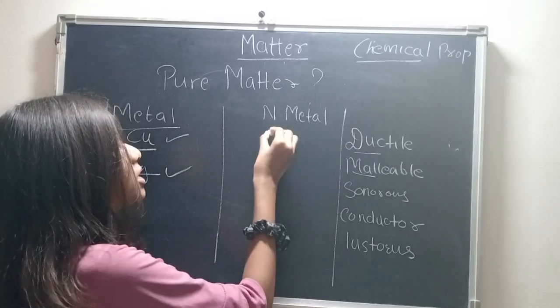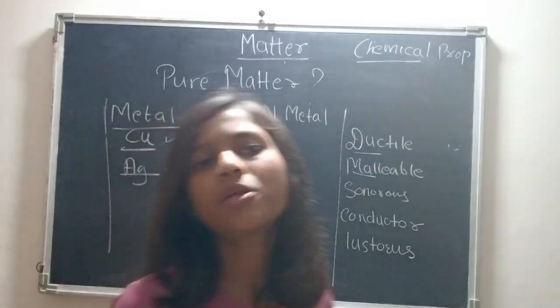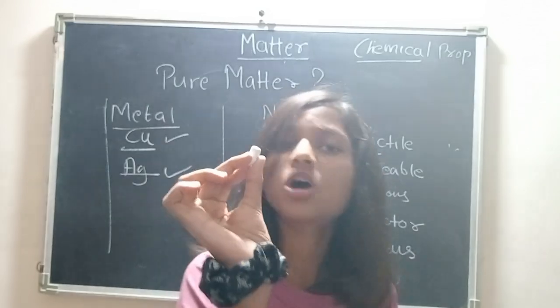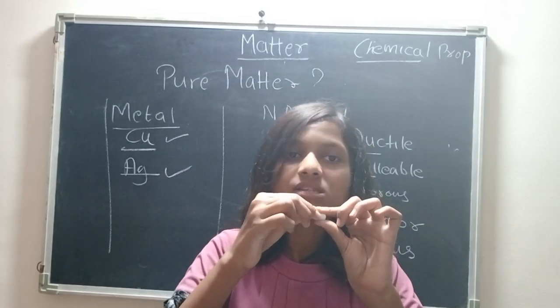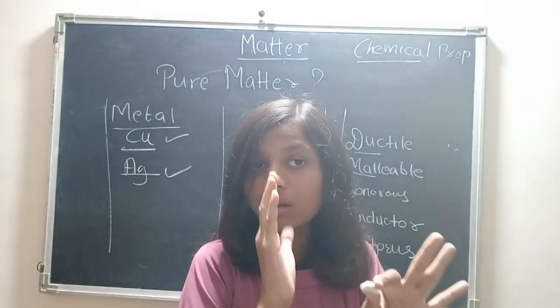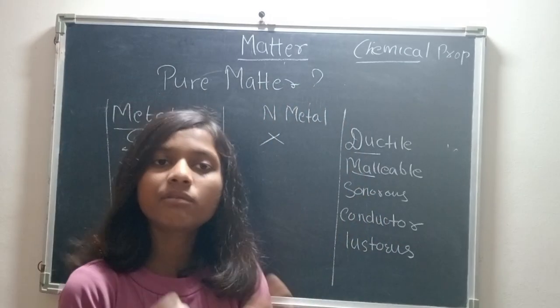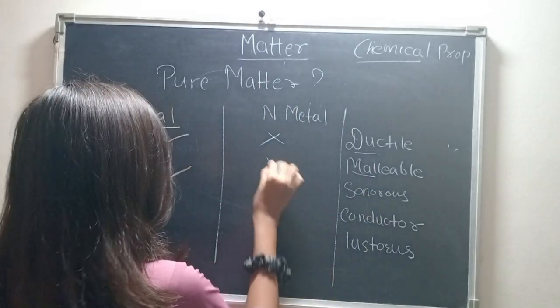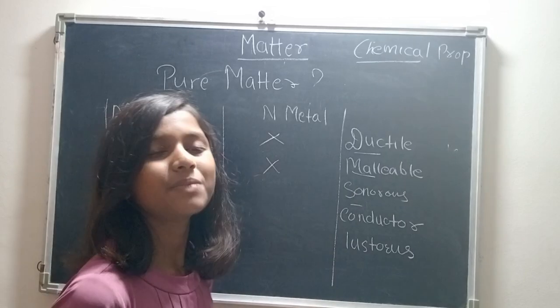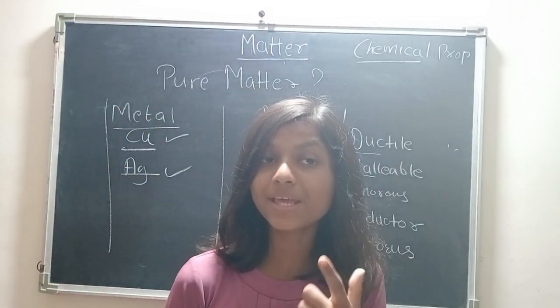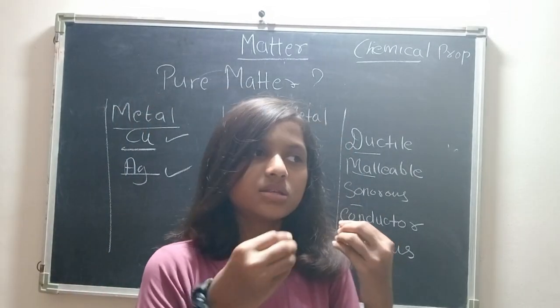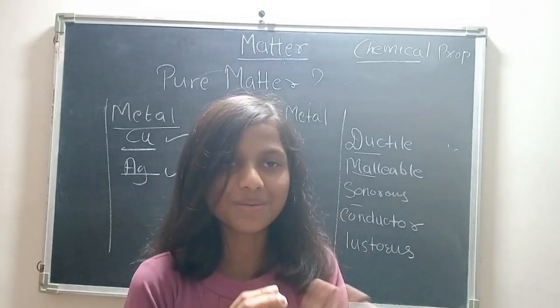But ductility is not a property of non-metal. Why? Because this chalk is non-metal, right? So can we convert this into thin wire? No, we can't. It will immediately break. It is brittle. Malleable, no, I can't even convert it into a thin sheet. Sonority: metals make sound when we hit them. When we strike anything against steel, it makes sound.